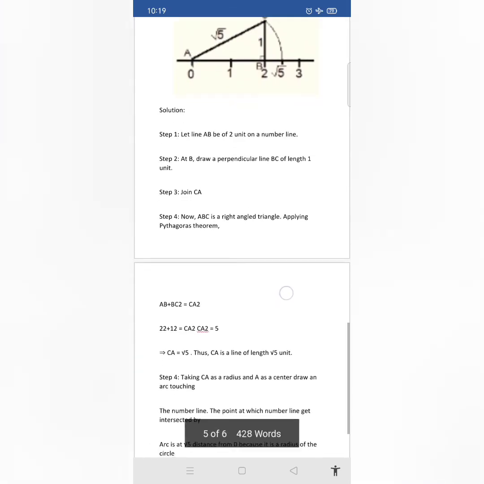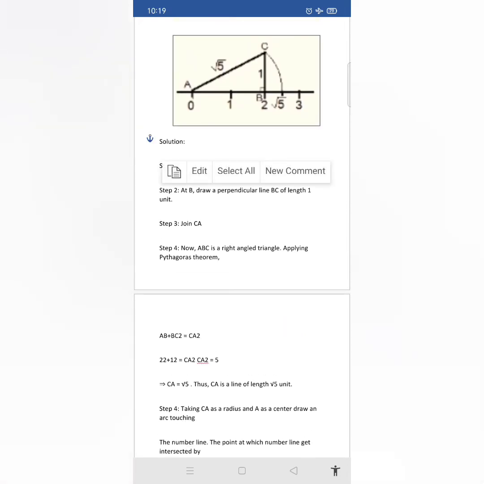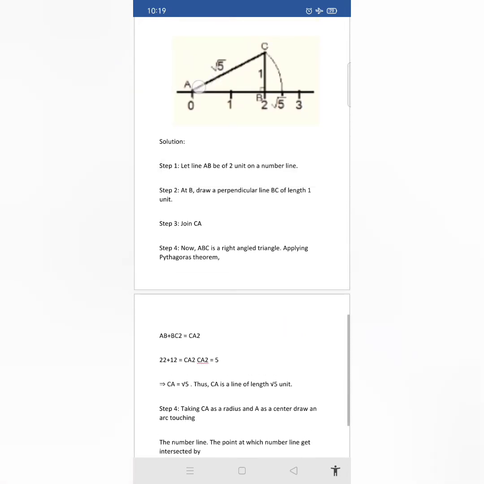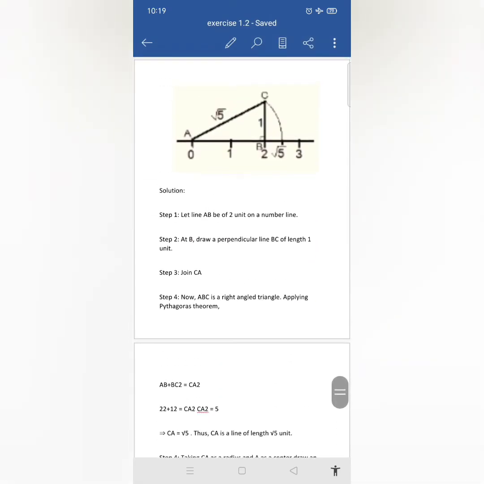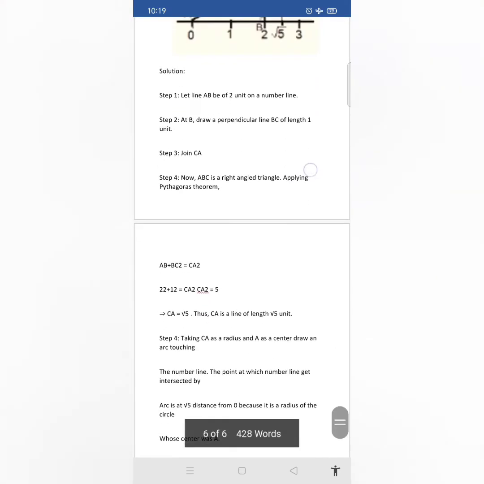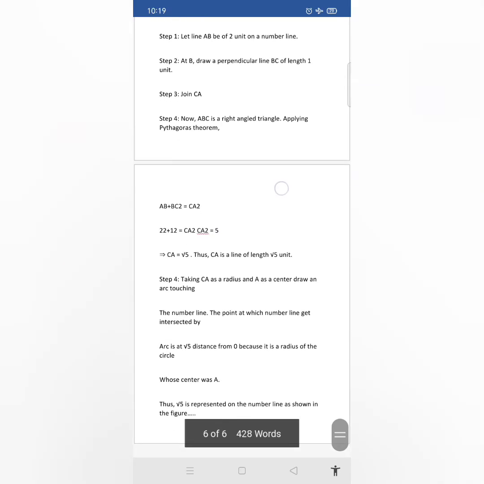Now the fourth step we will see. Now ABC is a right angle triangle, right? Here you can see A, B and C form a right angle triangle now. So now you have to apply the Pythagoras theorem. When you apply it, we know that this AB length I have already taken as 2, and this length BC is 1. So just substitute the values over here.